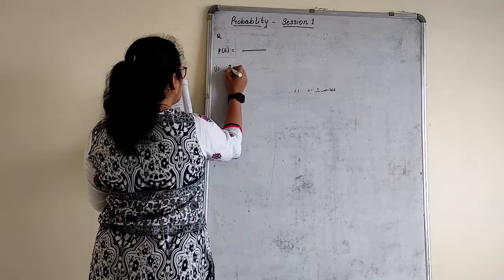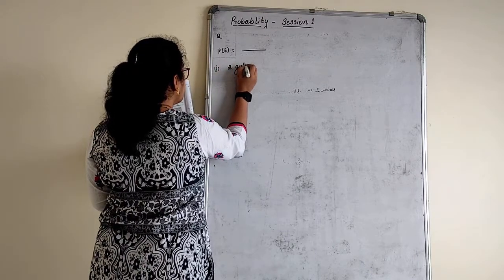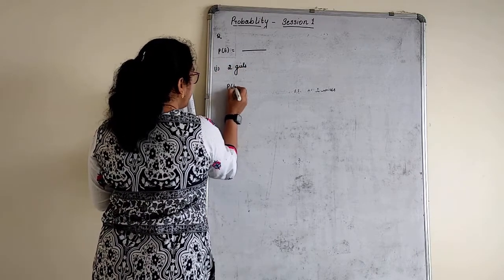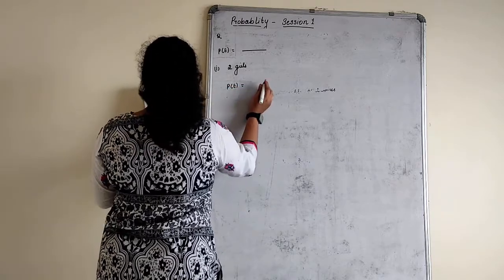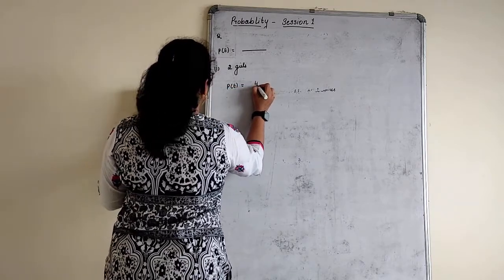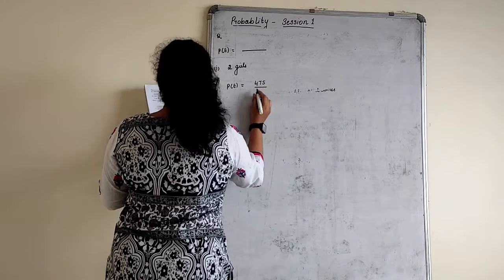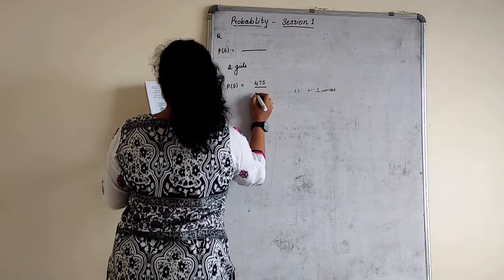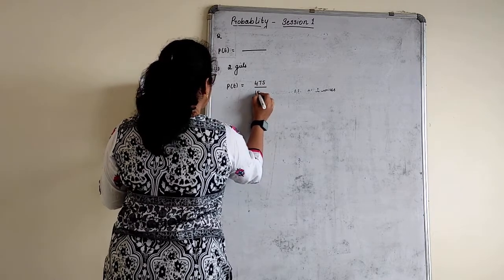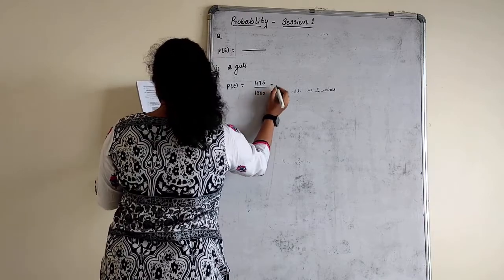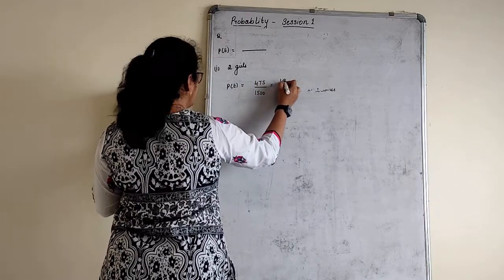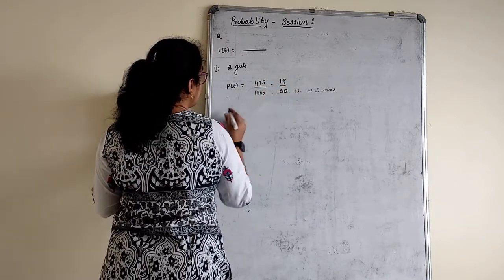First part is 2 girls. So again formula is not required. Number of families having 2 girls are how many? 475 divided by total families. Total families are 1500. Answer is, you cancel this, 19 by 60.